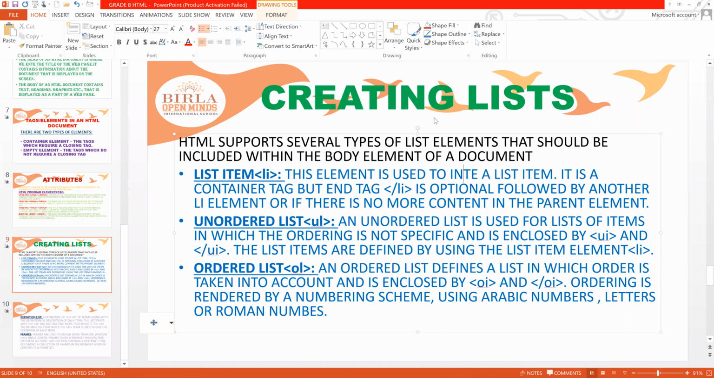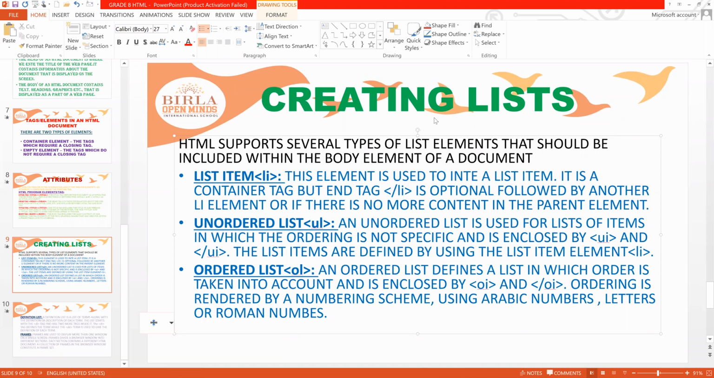It is not compulsory to give slash li for a list item when it is followed by another list element, or if there is no more content in the parent element. Parent element means the tag before, whatever we are using. So whenever we want to declare something in the form of a list, we can use this li, right?